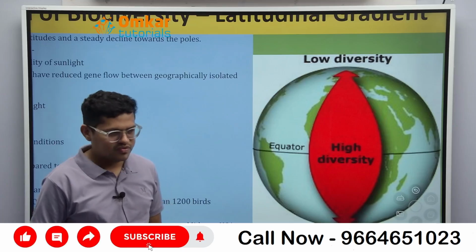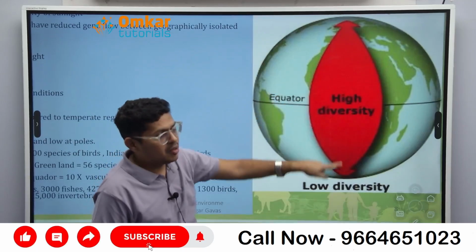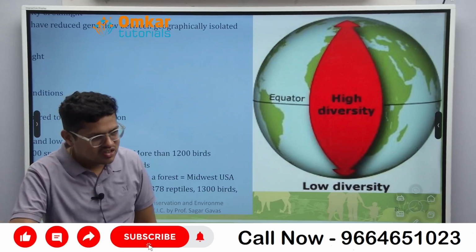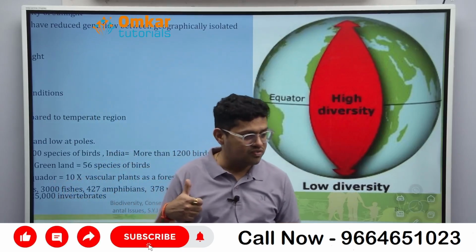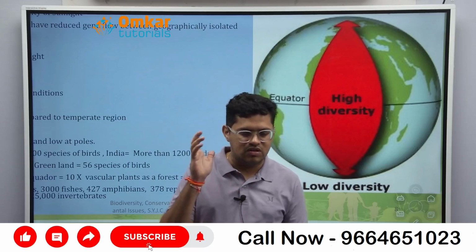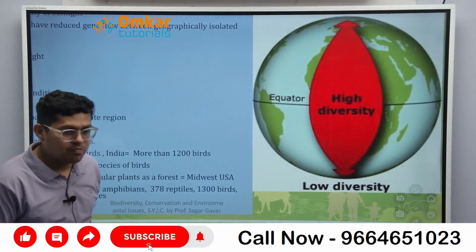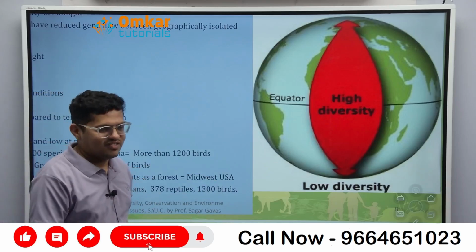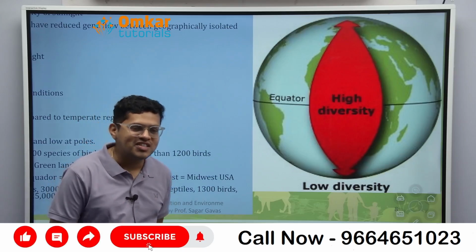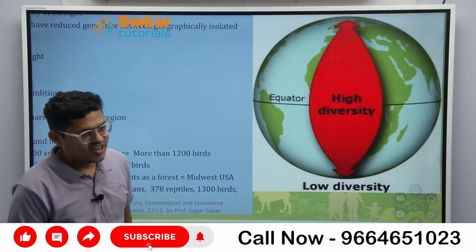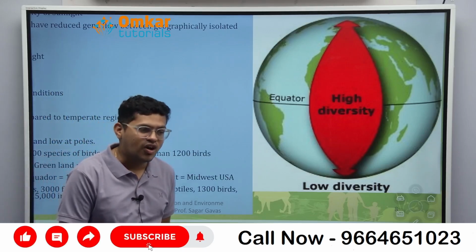Species diversity is more. But when you move toward the polar region, okay, diversity will keep on decreasing. So at the polar region, you will get minimum diversity. Are you getting? Or the animals which are living near the polar region, their diversity is different, plus their size is also different. The animals living at the polar region are comparatively bigger in size. You take the polar bear, it is bigger as compared to the bear present in India. Are you getting? Sloth bear.